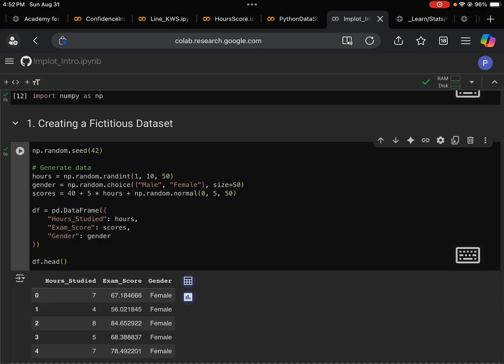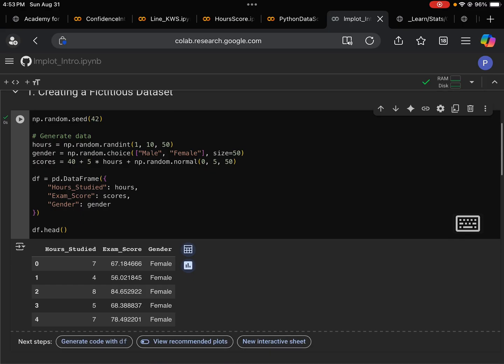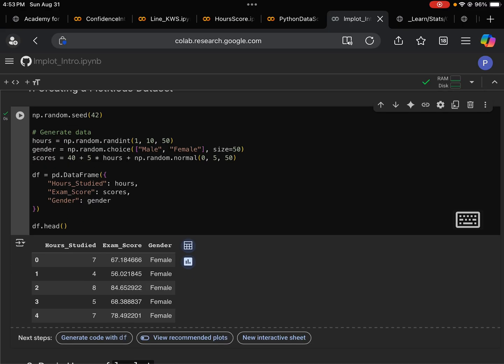Then with df equals pd.DataFrame, a pandas data frame, we build the data set. We have 3 columns. Hours studied, the data comes from hours. The exam score, the data comes from scores we established earlier, a few lines above. Gender, the data comes from gender. Then we show the top 5 data points.